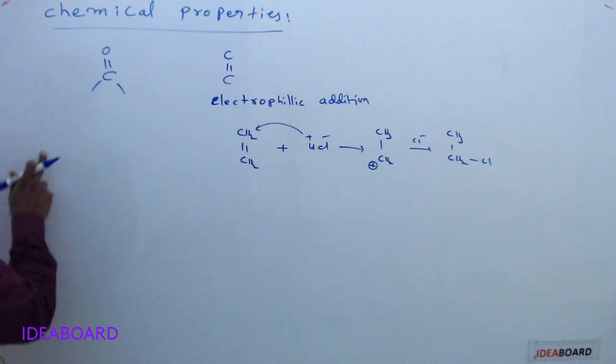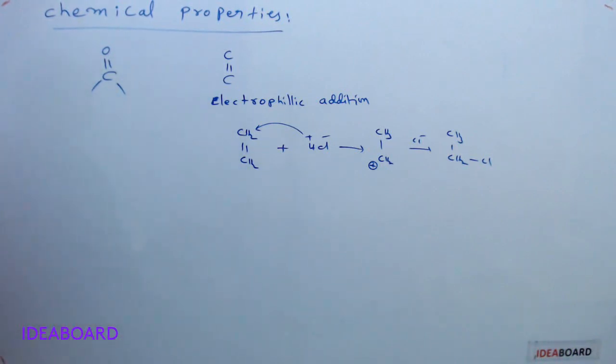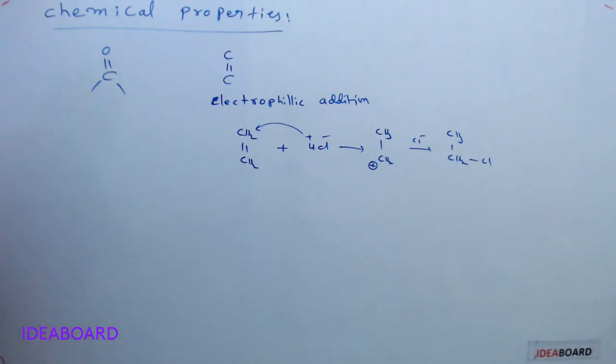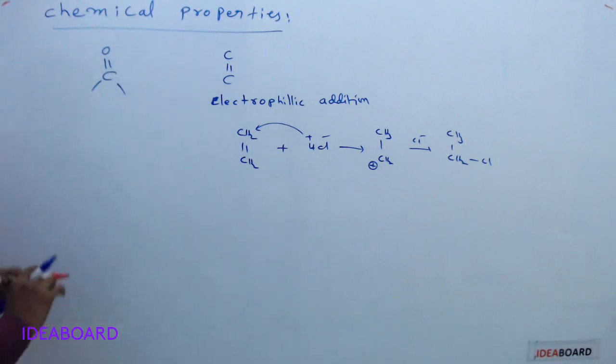But in carbonyl compounds, they do not show electrophilic addition reactions. Why? Because in a carbonyl compound, the carbon and oxygen do not have the same electronegativity.